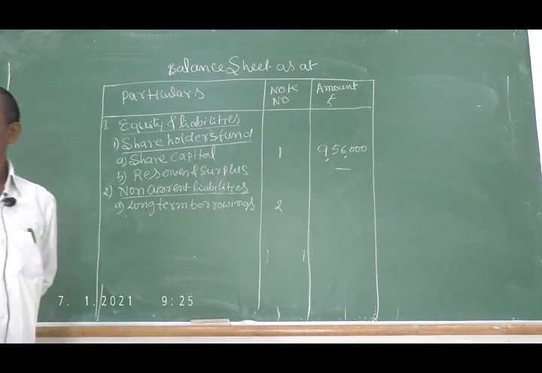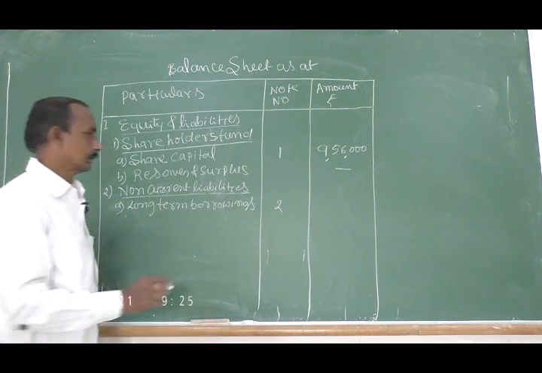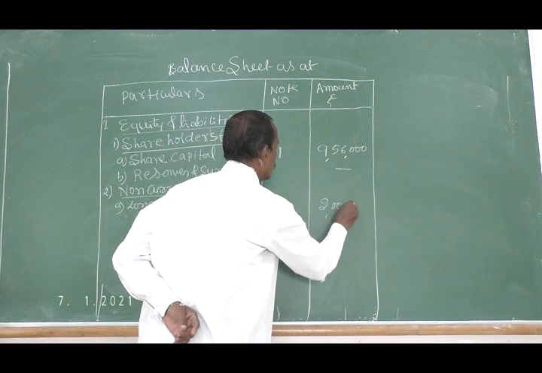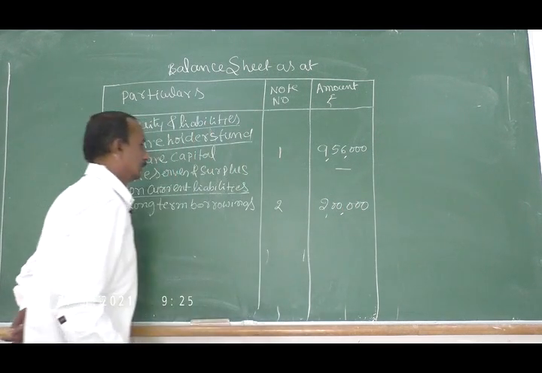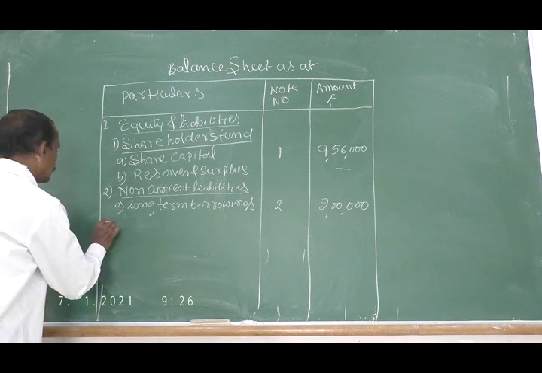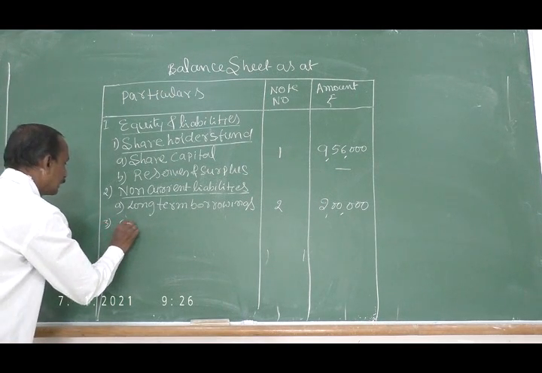Debentures, how much? 2 lakh. Long-term borrowings.